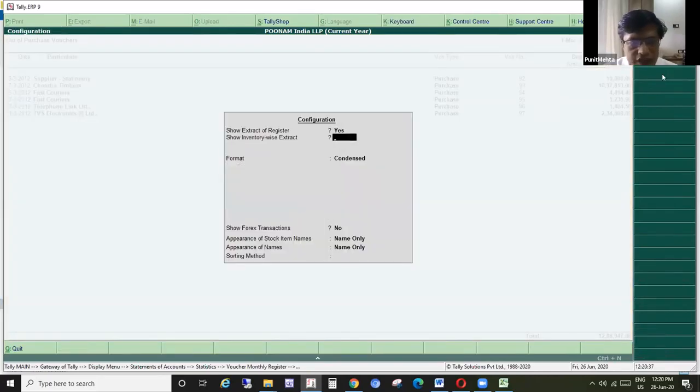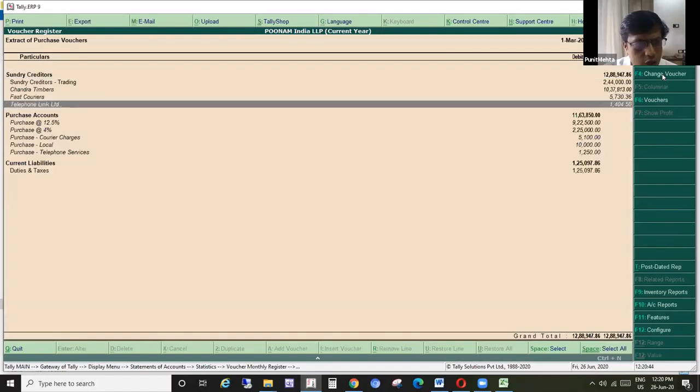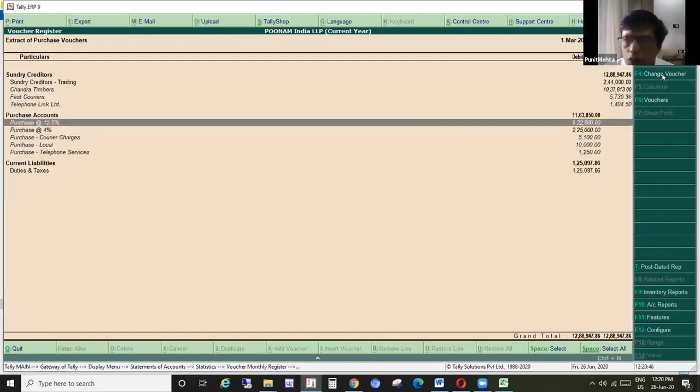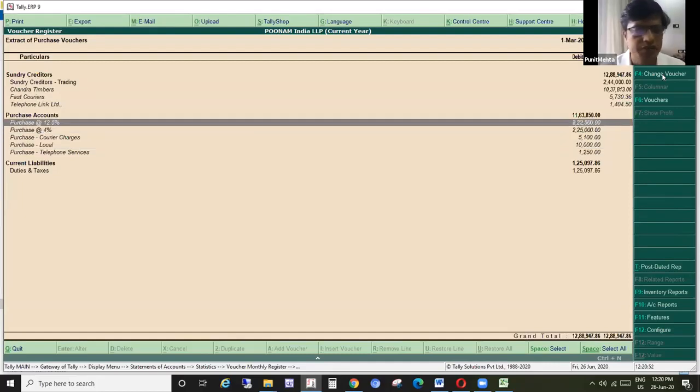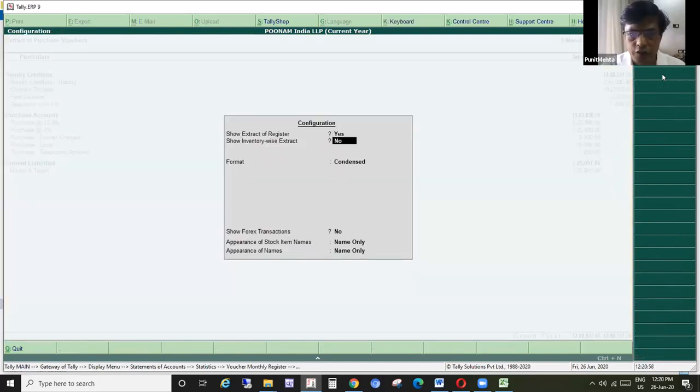If you want to see inventory wise extract, I'll first give you the normal extract. This is a normal extract. In this month, what were the total vouchers which have been debited? What are the total ledgers which have been debited or credited? In the same way, I'll click once again on F12 and then come to inventory wise extract.